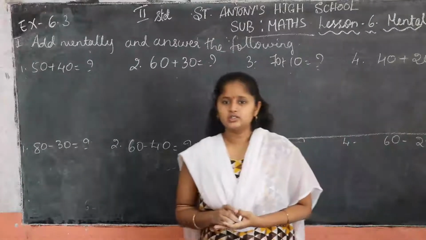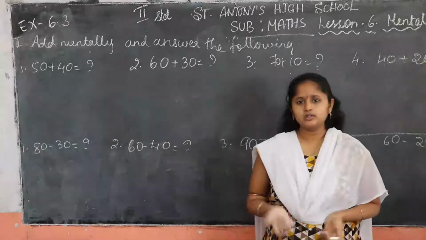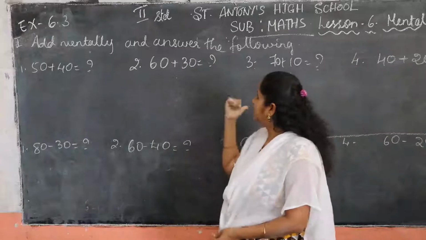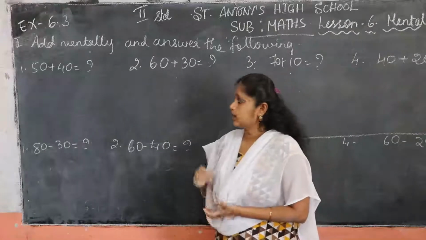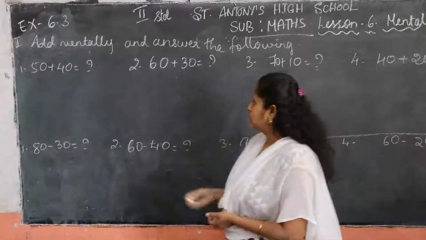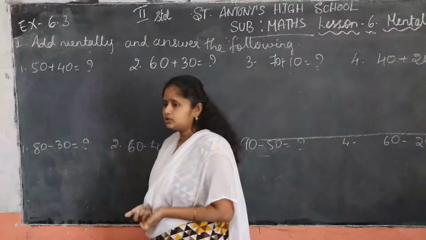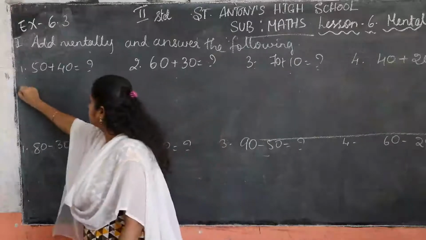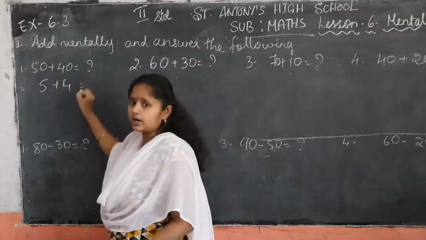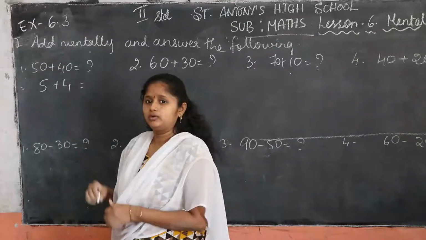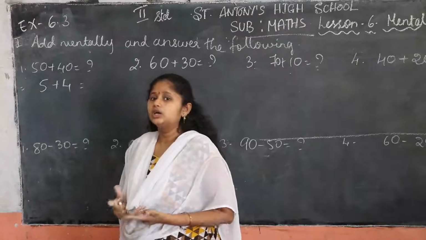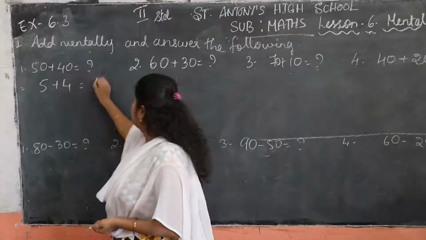So children, addition and subtraction we have solved. We thought and we solved. Next, add mentally and answer the following. This is our another exercise. In these sums, let's see what you have to do. 50 plus 40. First you have to take this 5 and 4. 5 plus 4, how much is it? We have done this in the previous exercise also. 5 plus 4 you have to think. 5 plus 4 is 9.